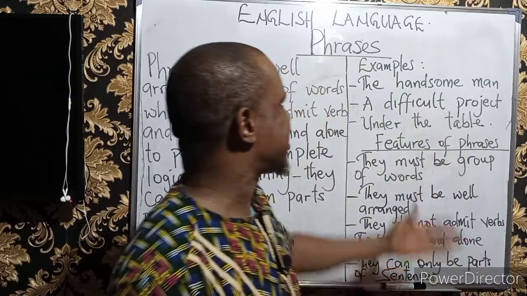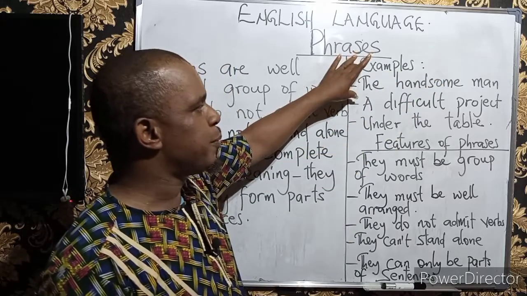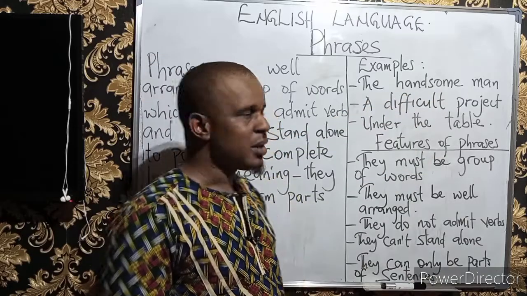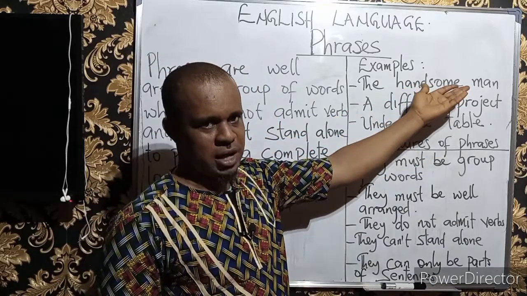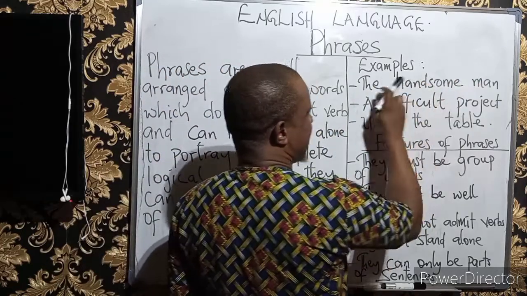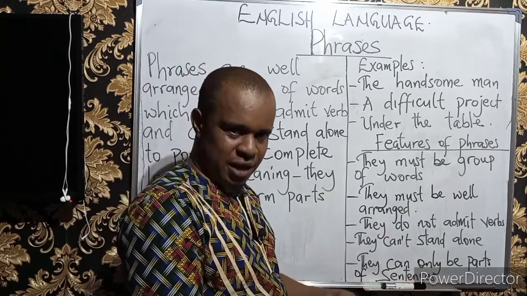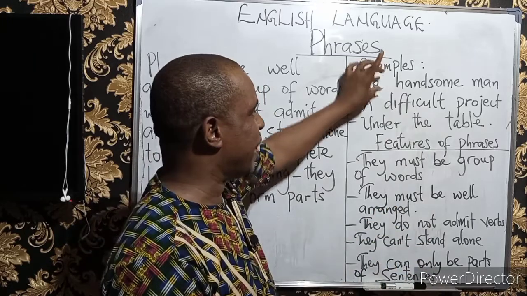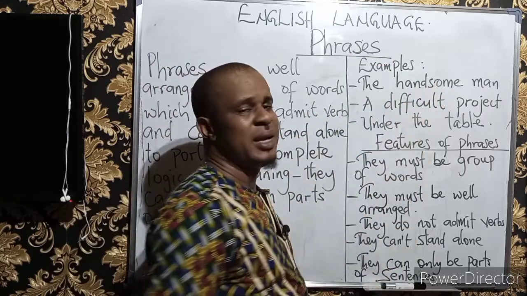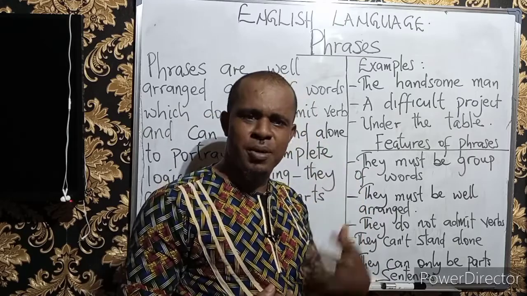All right, let us look at some examples, very few that we've highlighted here. Under the examples of phrases, we have the handsome man. Now, this is a group of words. Actually, when you look at this, 1, 2, 3, the handsome man, we have three words that came together to form a group, but then a phrase, because the handsome man cannot give out a complete reasonable meaning.